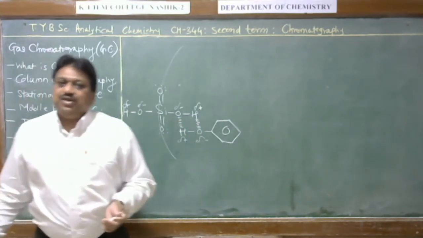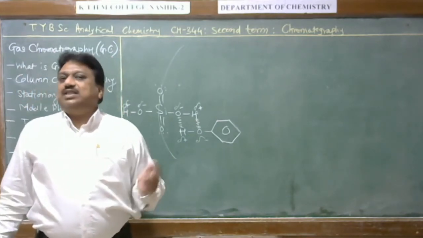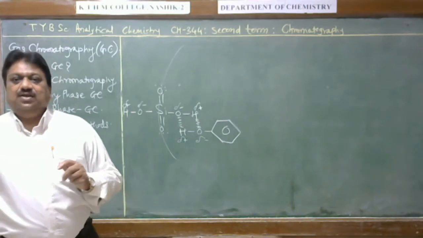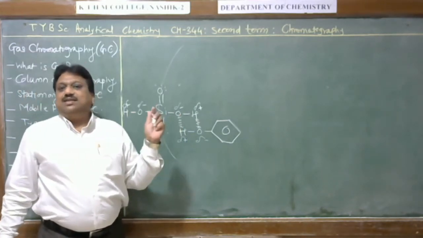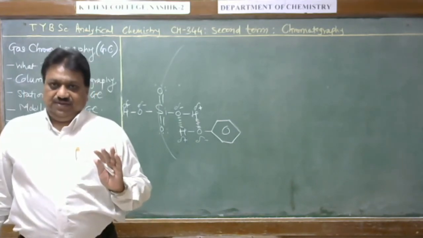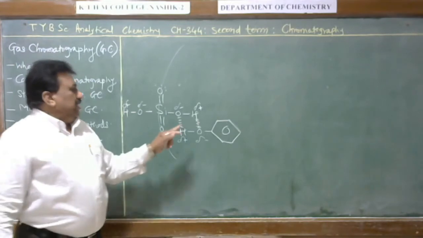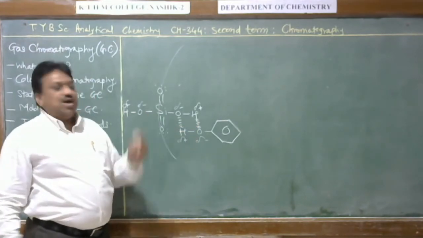If a solute molecule has two or more active sites to bind with the stationary phase, then it will be strongly adsorbed on the stationary phase. That means here, if this component forms two bonds, it will be strongly held.